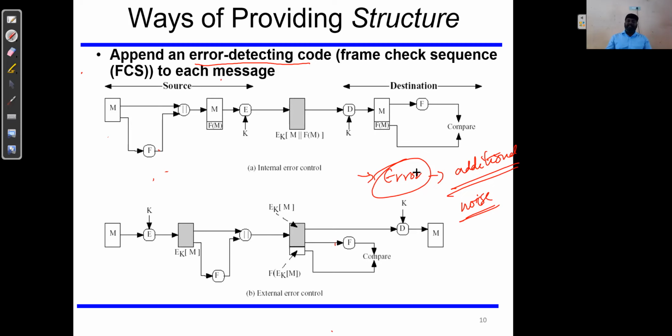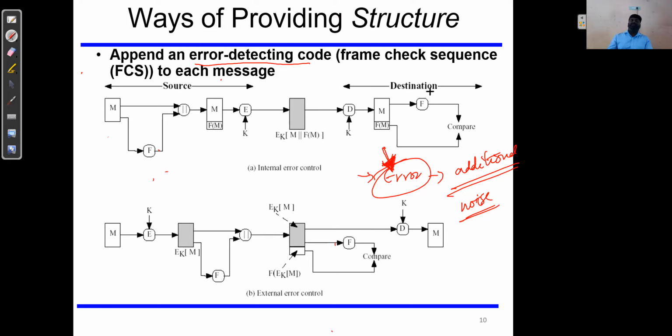If any errors are detected in the received message, that can be done manually, or there are certain techniques through which errors can be detected as well as corrected. Those techniques are error detection and error correction techniques.